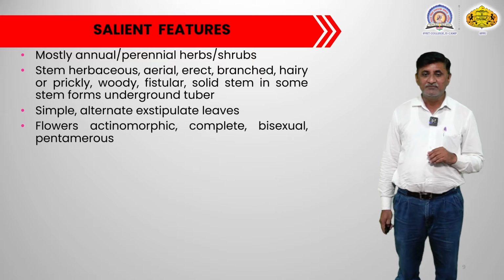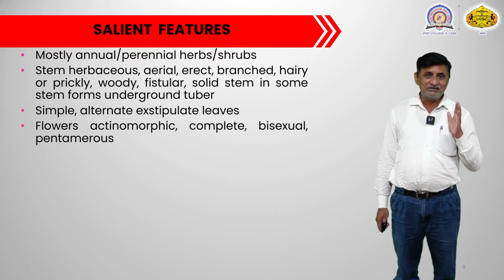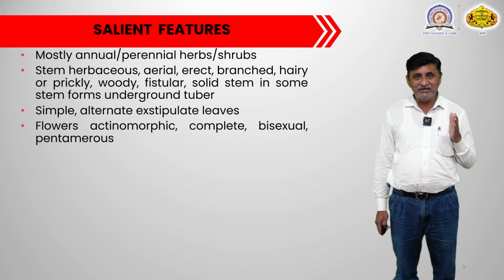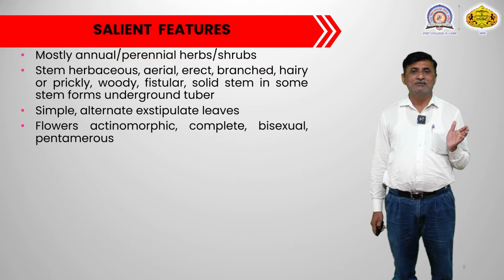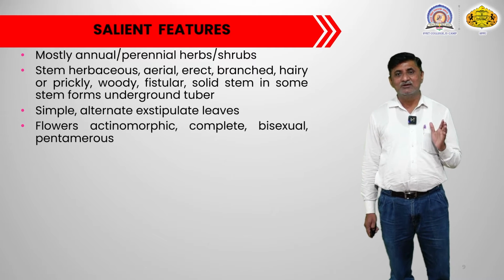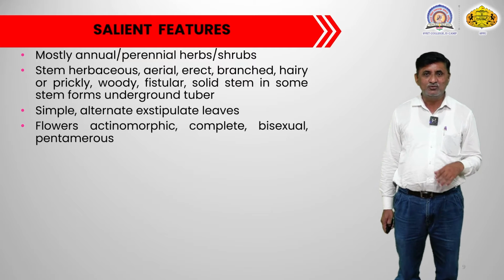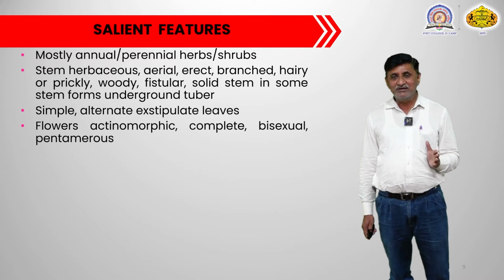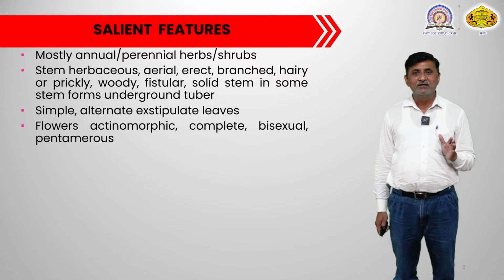family Solanaceae. Then the flower is actinomorphic, meaning you can cut the corolla or flower from any side and you will get two equal halves, and that is what is called an actinomorphic flower. So the plants of this family possess actinomorphic flowers. They are complete, meaning all the floral whorls are present.